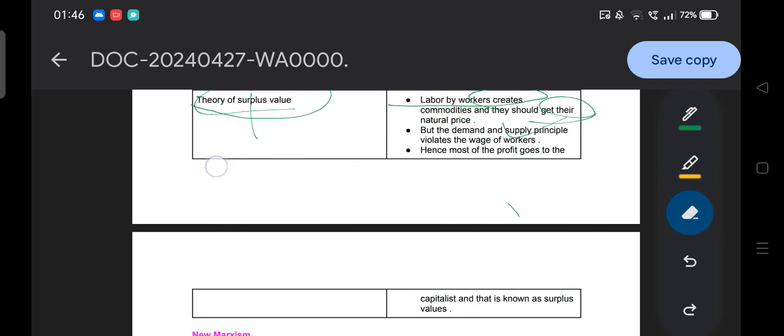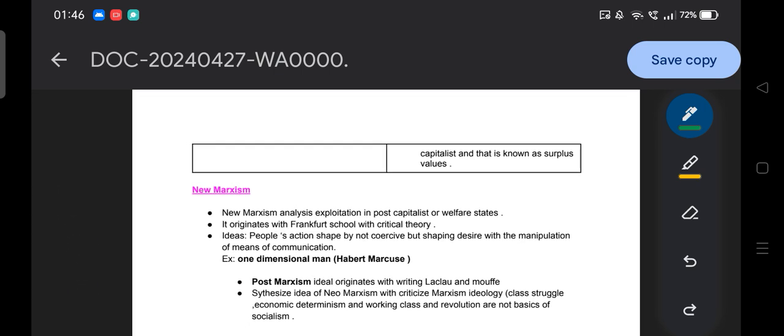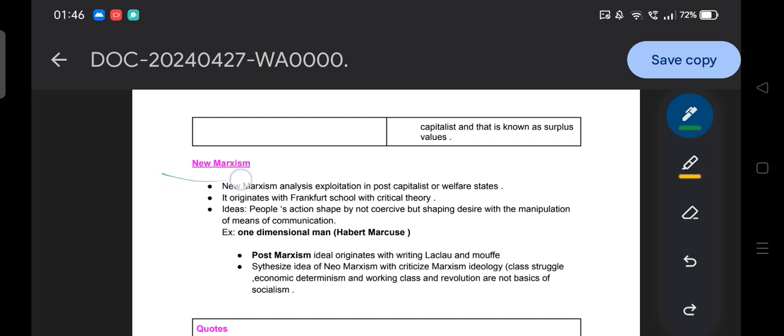Okay, I hope you are able to understand this concept with the example of our Odisha, because when you connect a theory or concept with your own state, city or district, it becomes easy to understand. Moving to the next concept, that is neo-Marxism.